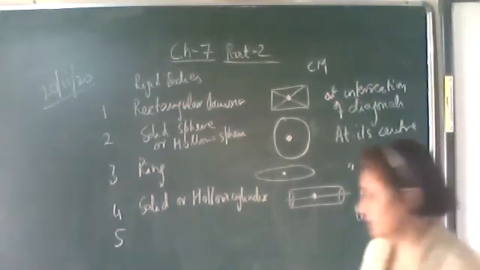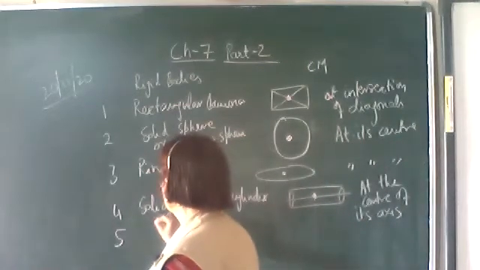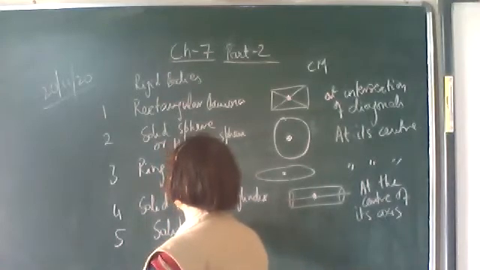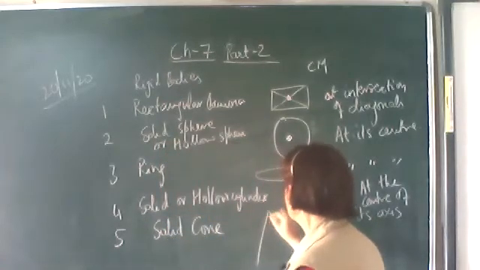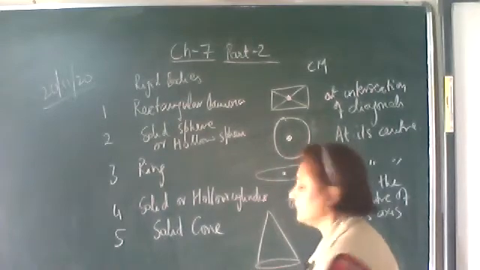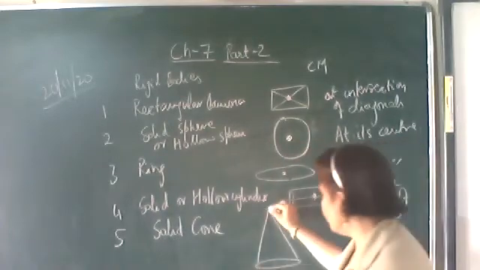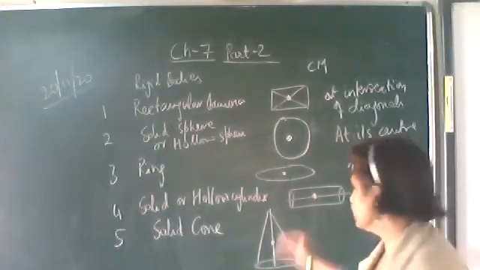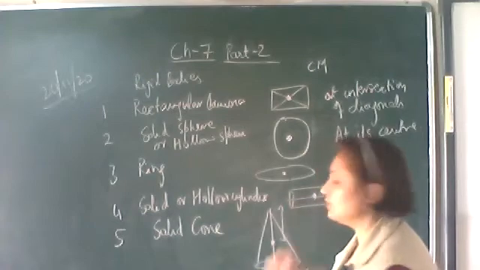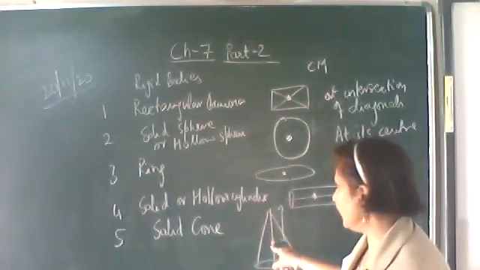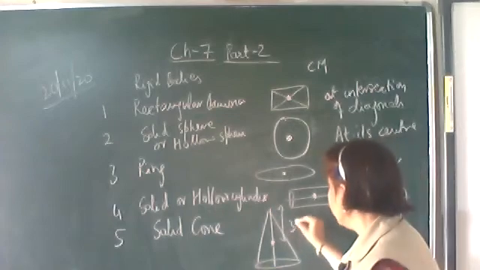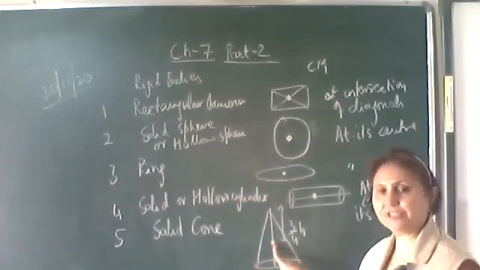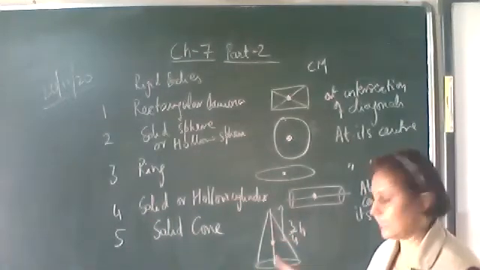Next is a solid cone. Where is its geometrical center? In geometry, I have studied that its center is at 3/4 of h from its vertex. Here h is the height of the cone.